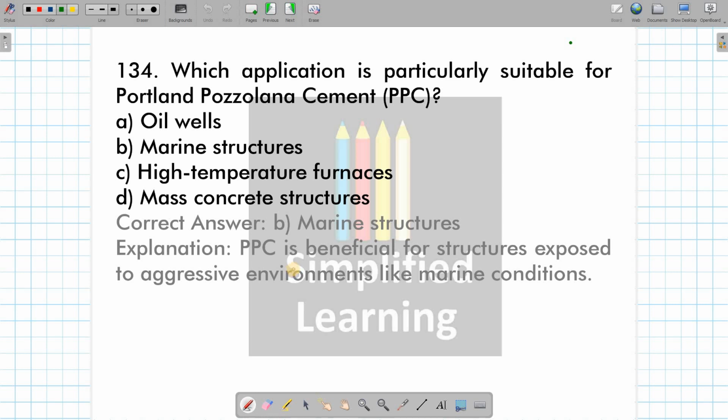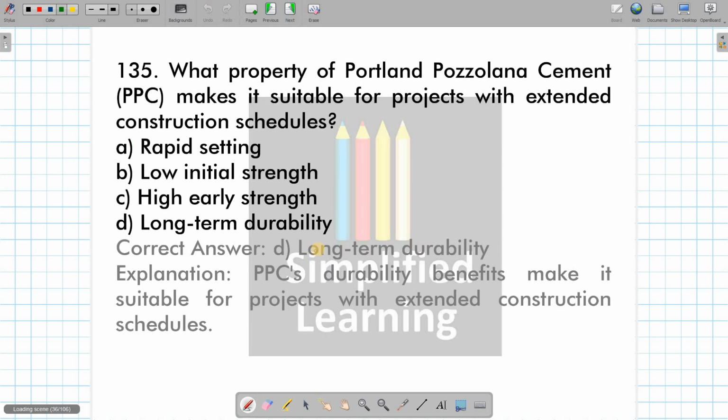Then which application is particularly suitable for PPC? Marine structure. Okay, marine structure is the best scenario for the use of PPC. Then what property of PPC makes it suitable for projects with extended construction schedules? Okay, the long-term durability offered by PPC makes it suitable for projects with what? Extended construction schedules.